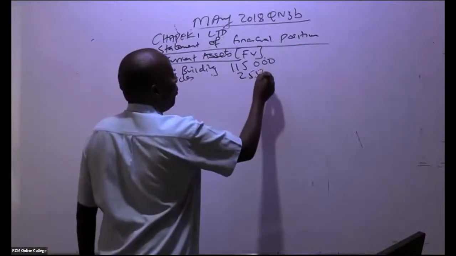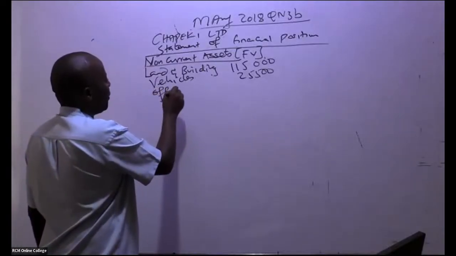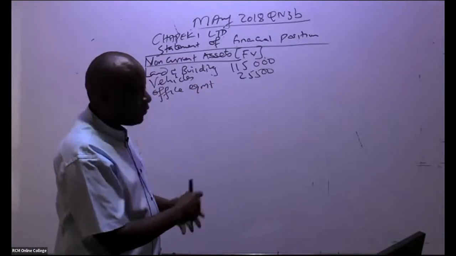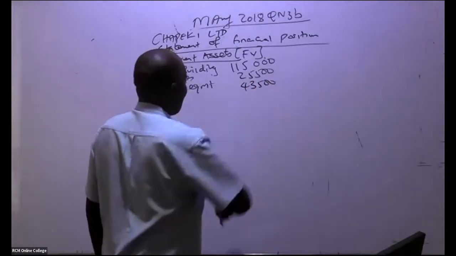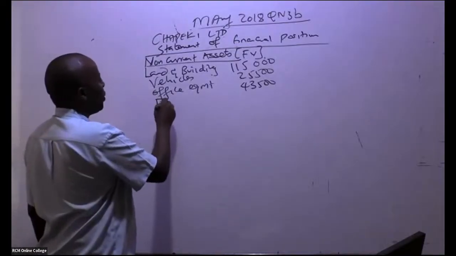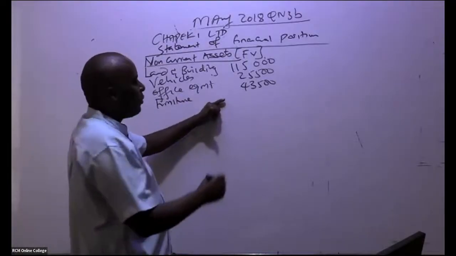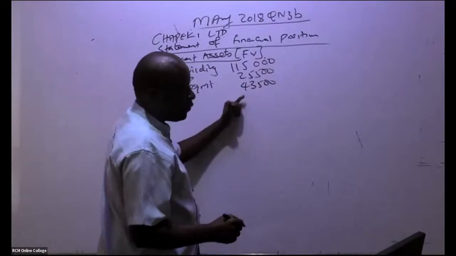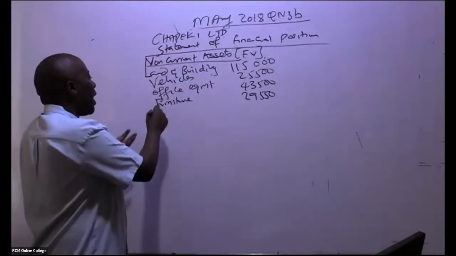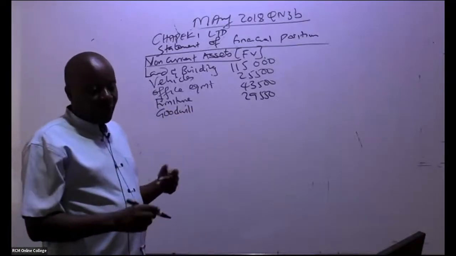So that you can move with speed, from your past paper, the next one is office equipment. Office equipment, we have 43,500. Thank you so much. From there, what we also took over is furniture. So how much for furniture? We have furniture of 29,550. From there, don't forget our goodwill, which we have just calculated. Are you able to see the amount of goodwill?